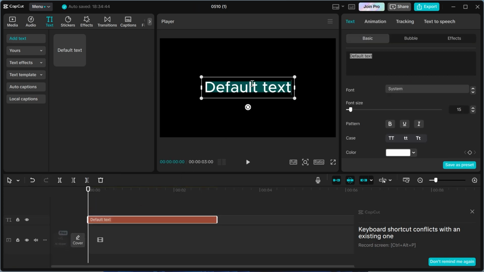Now you just need to type out what you want your text-to-speech to say. Don't worry, as we can delete the text once we've created the audio clip. So I'm just going to type in "hello everyone", for example. And if you want to keep your text once you've made your audio, then you can customize this by adjusting things like the color and the size. But if you're just going to be deleting this text anyway, then we can leave it as the default.